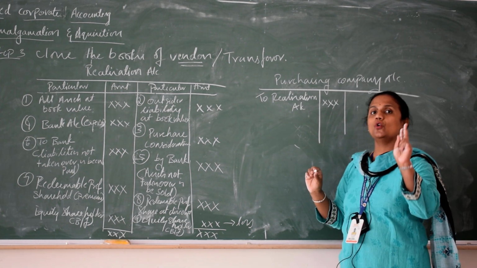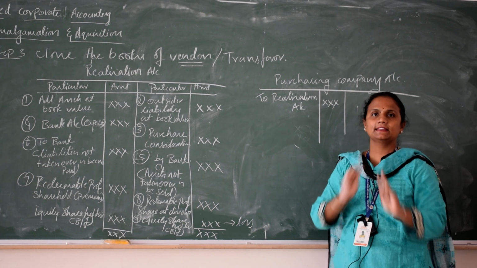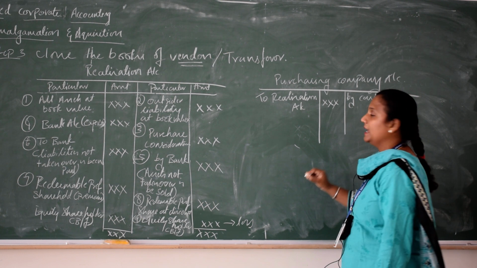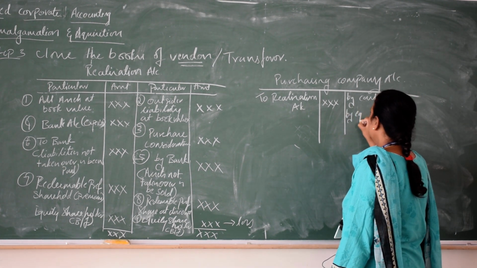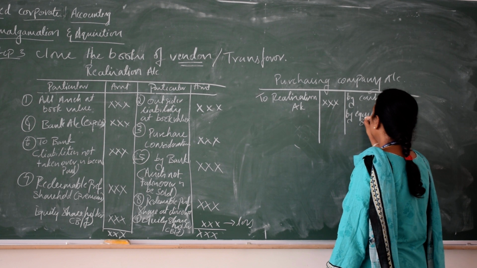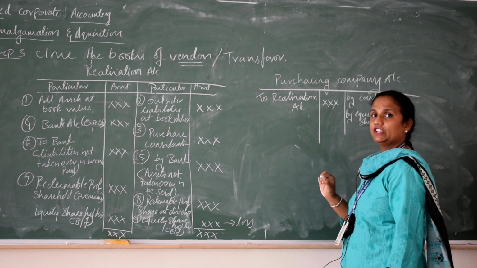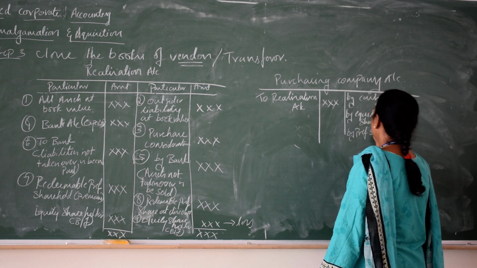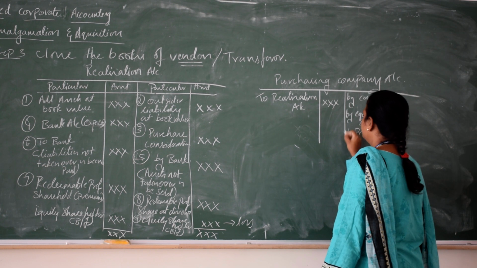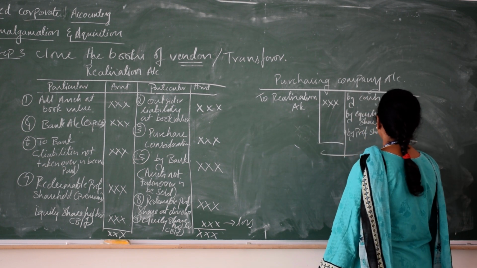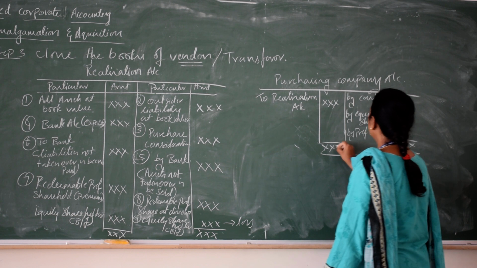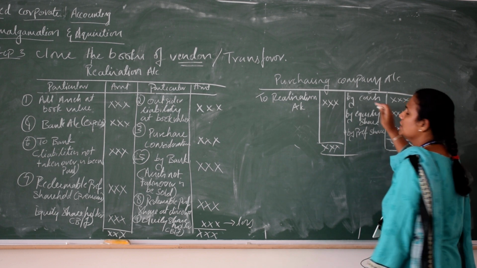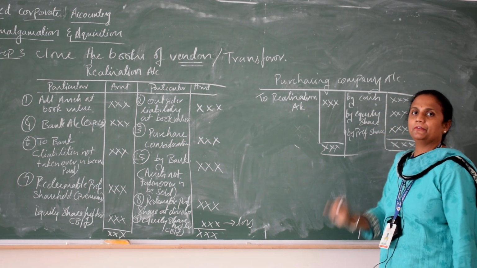And then how they are giving. They can discharge only two ways, share and cash. So you can write by cash, suppose they are giving in cash. Suppose they are giving in equity share, you have to write equity share. Suppose they are giving in preference shares, then you have to write preference shares. So they can discharge in three ways: cash, equity share, preference shares.